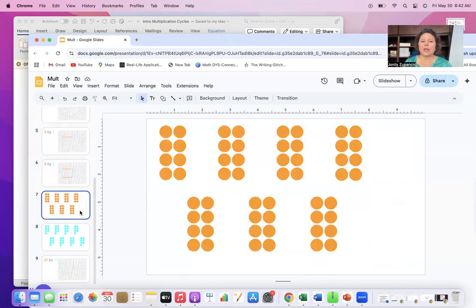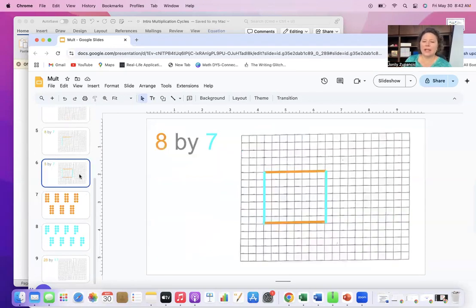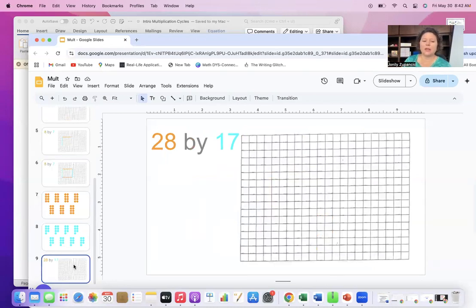And obviously, I'm showing you 7 sets of 8 dots. 8 by 7 or 8 times 7 is also skip counting by 8s 7 times, or skip counting by 7s 8 times. We want to bring that visualization and context into it as well. However, the rectangle is most important when we are associating multiplication, which will bring us to our next problem in the set, which is 28 by 17, deliberately choosing a 2-digit number that ends in 8, and a 2-digit number that ends in 7.